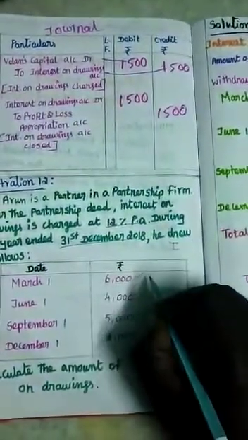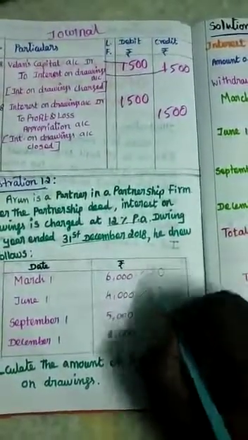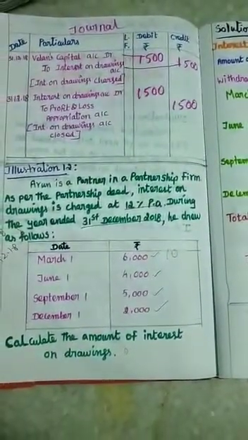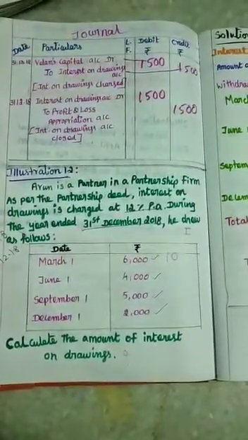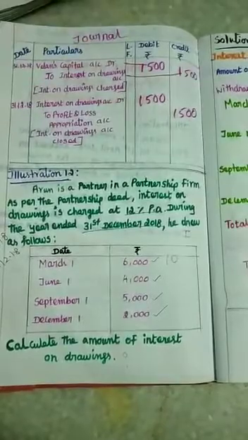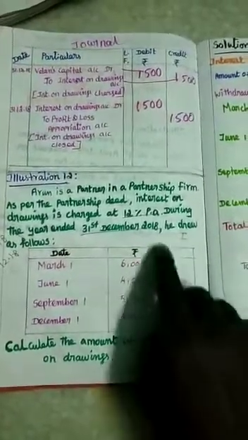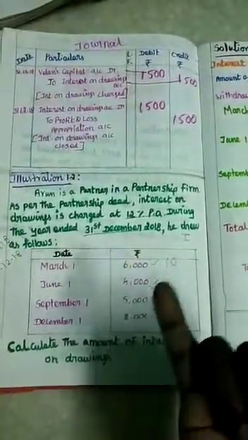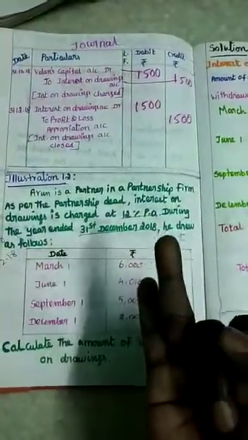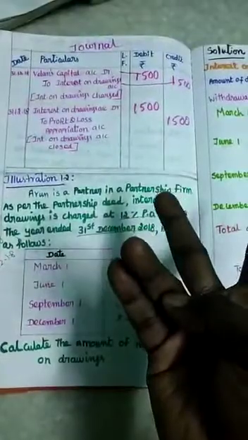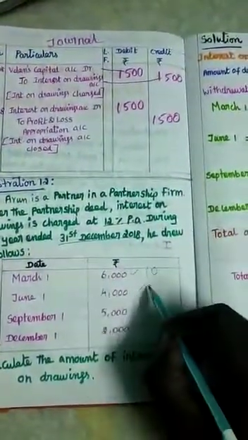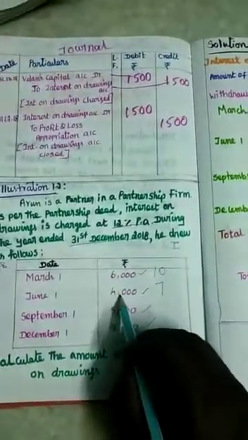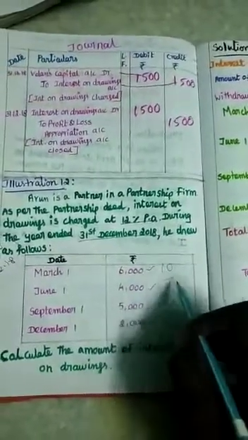So the amount rupees 6,000 withdrawn on March 1st is utilized for 10 months. Then June 1st: June, July, August, September, October, November, December. How many months? 7 months. So the amount withdrawn on June 1st is used for 7 months.